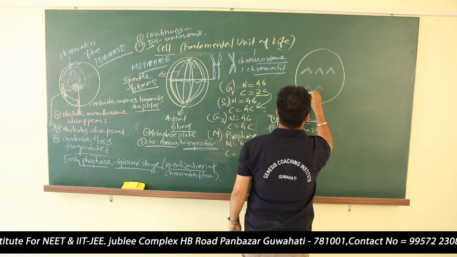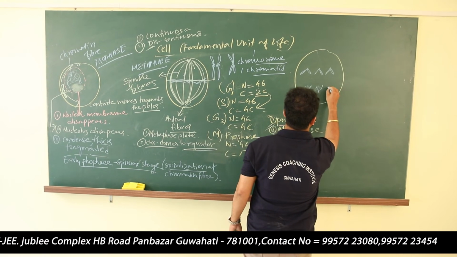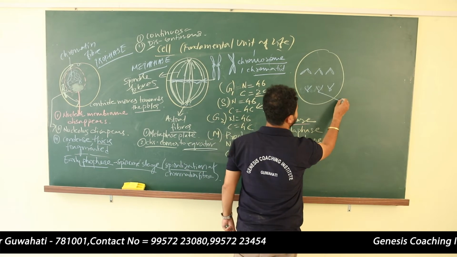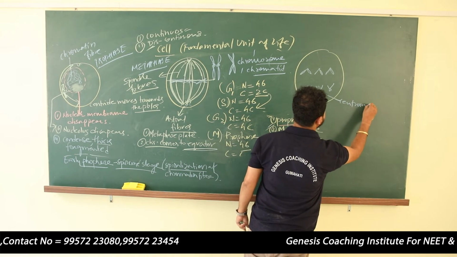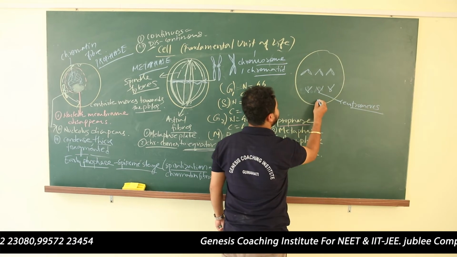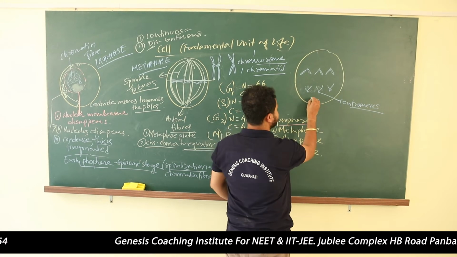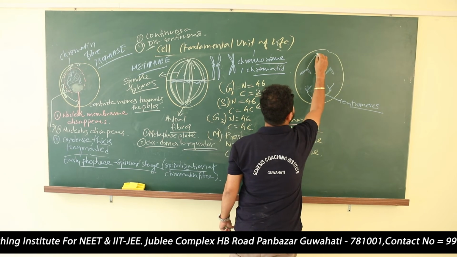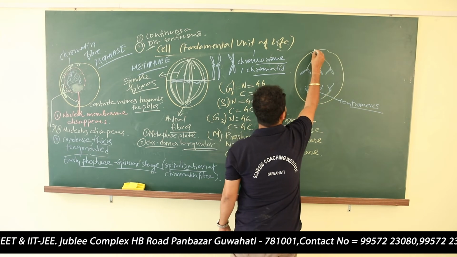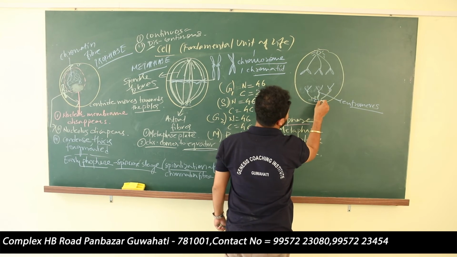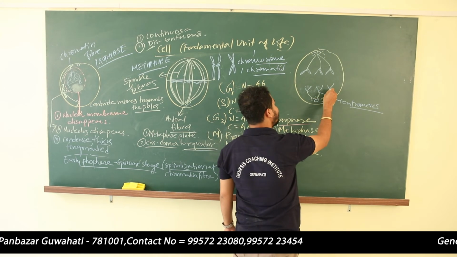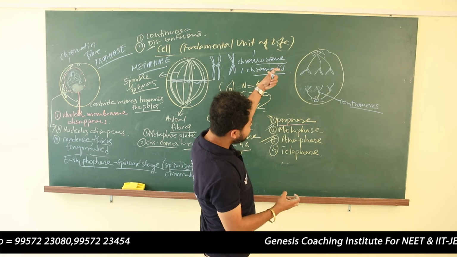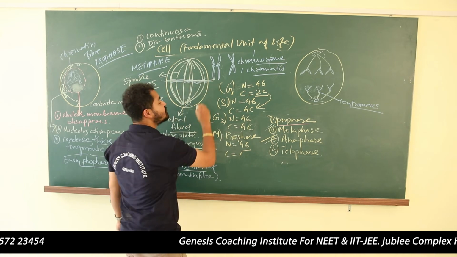They are going with their centromeres in the direction of the poles. So these are the centromeres, these are their centromeres, and the centromeres are going towards the pole. This is the pole, the centriole. It has spindle fibers connected with the centromere of the chromosomes. These are the astral fibers. So the spindle fibers connected with the centromere of the chromatid are pulling, and they have separated the sister chromatids.